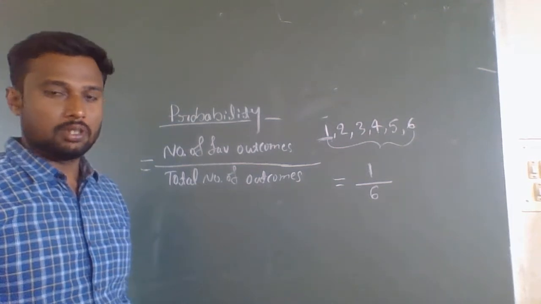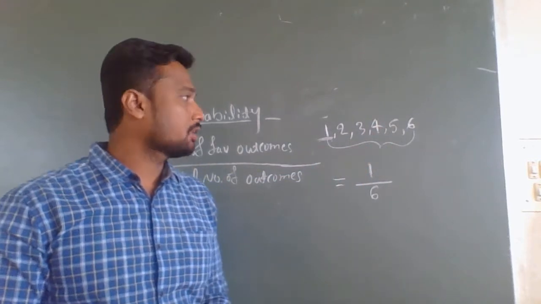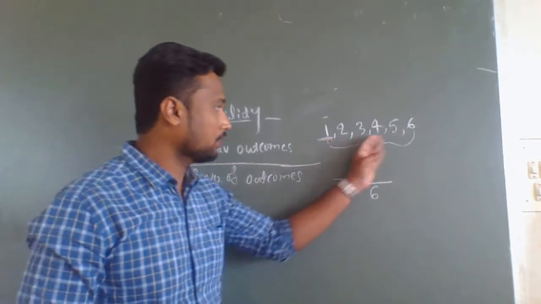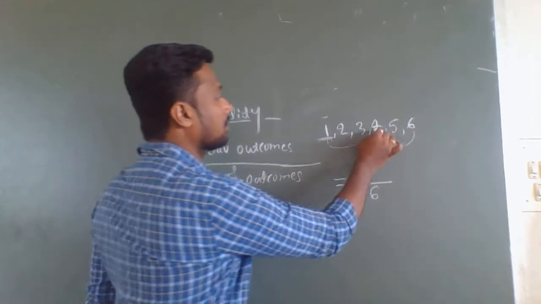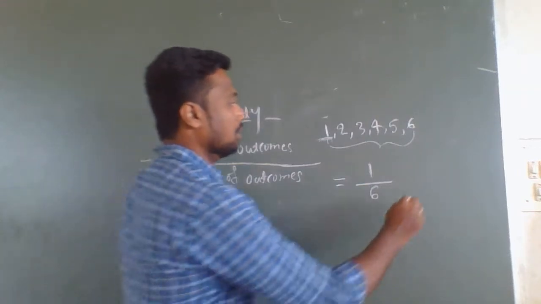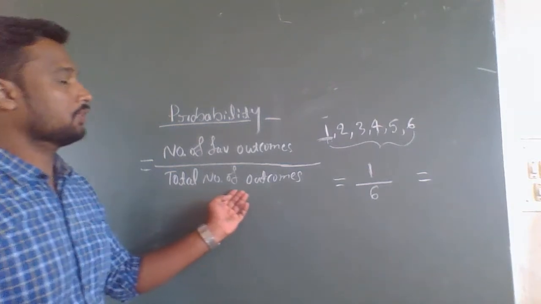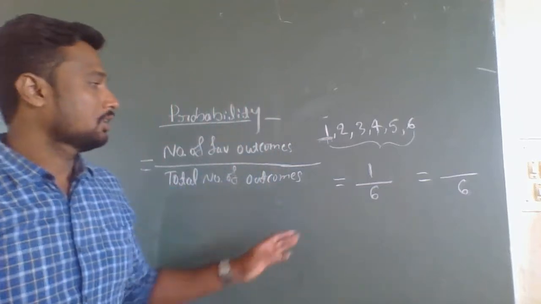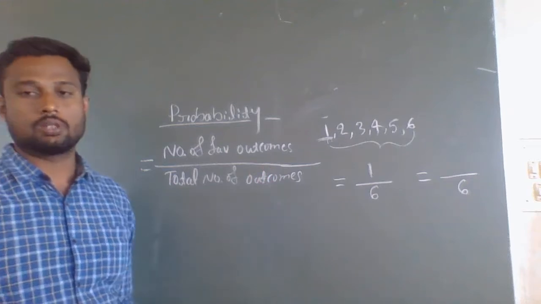Again, consider another example: the probability of getting a number which is less than 4. Listen carefully. So here, first we have to write the total number of outcomes. There are a total of 6 outcomes in a dice. So 6 is the total number of outcomes.